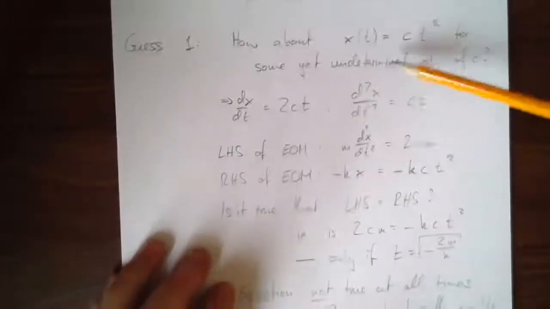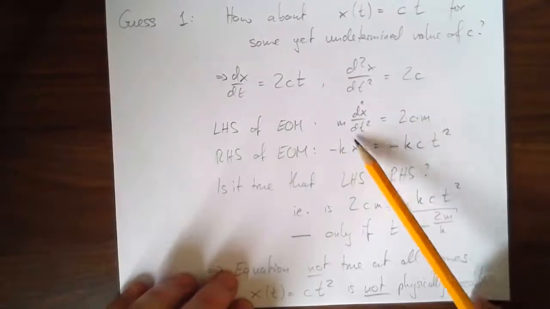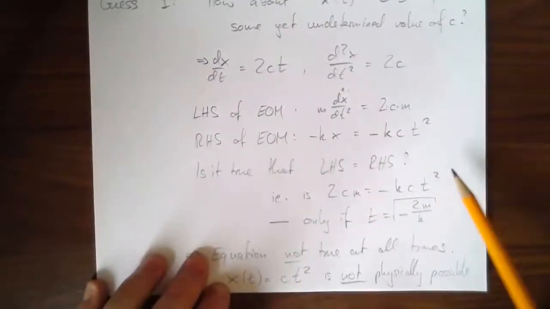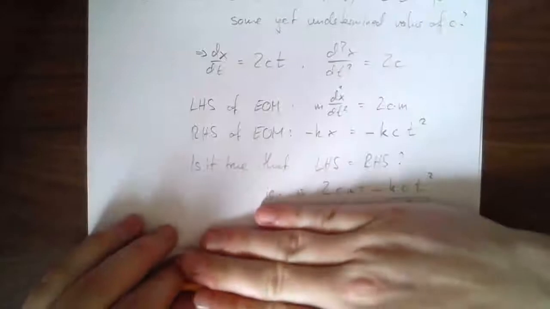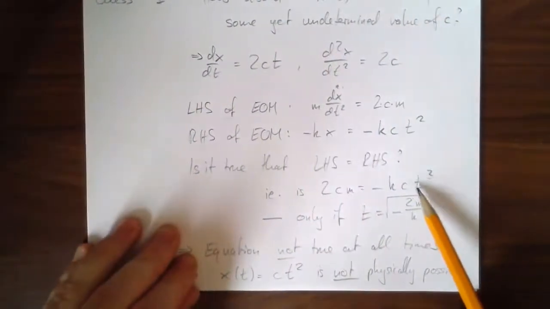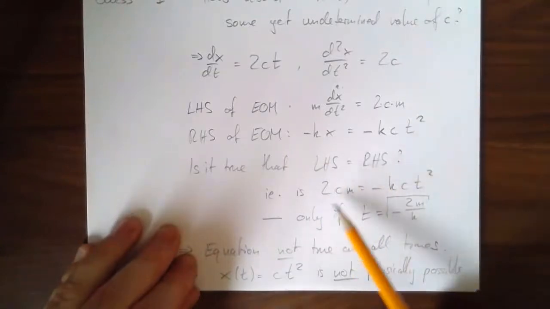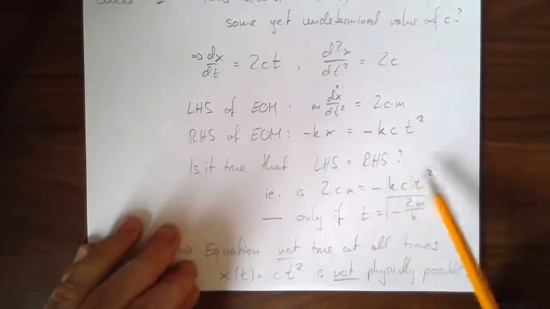So the logic is we propose a function, we ask whether the left-hand side of the equation of motion equals the right-hand side, and we check. In a sense, we could stop here, because we can see right away that if I plug in different values of t, I'm going to get different values on the right-hand side. The left-hand side is always the same.